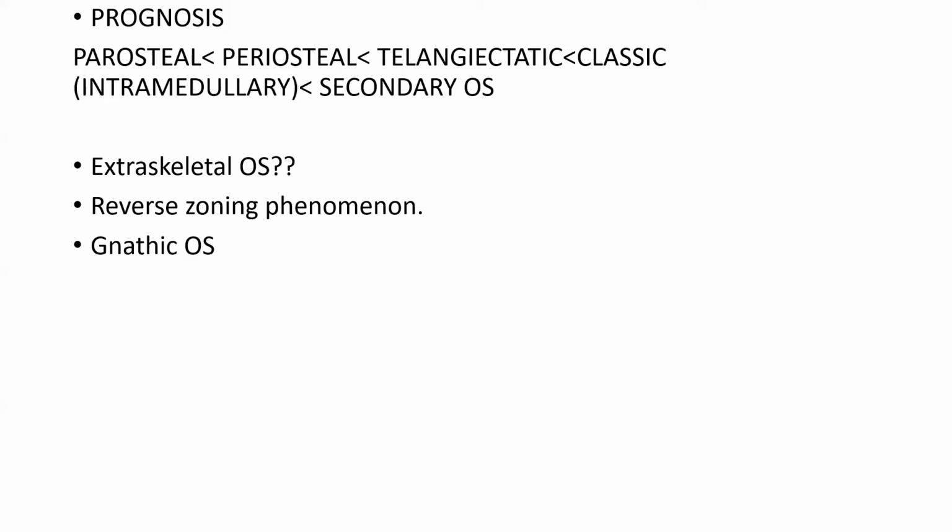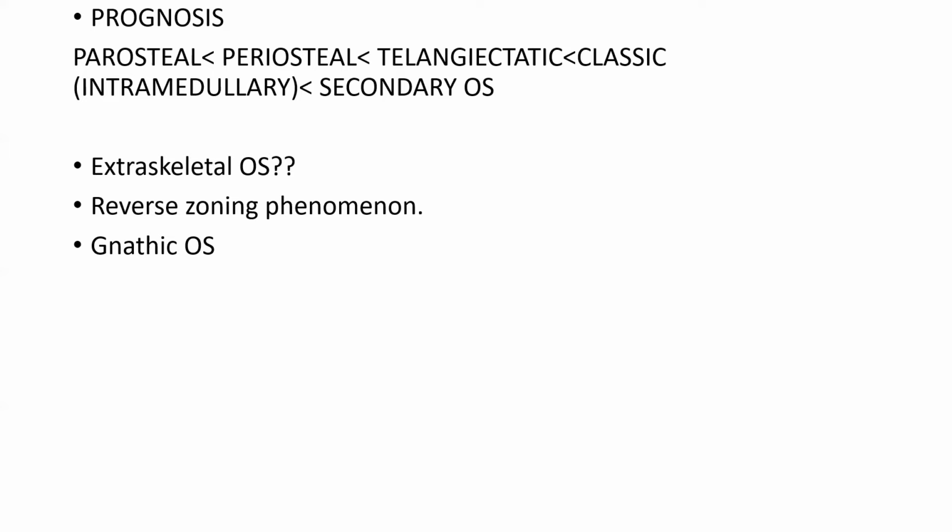Yes. There's something called reverse zoning phenomenon. Do you know what it is? Normally, in osteosarcomas, the most dense part of the matrix is located in the center of the lesion, whereas the periphery of the lesion is less dense.